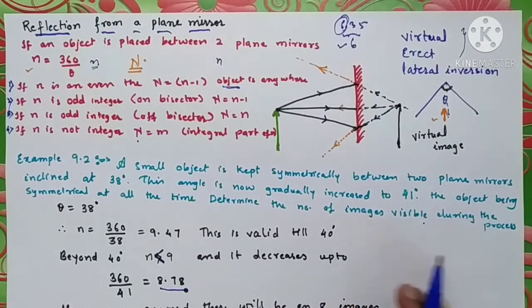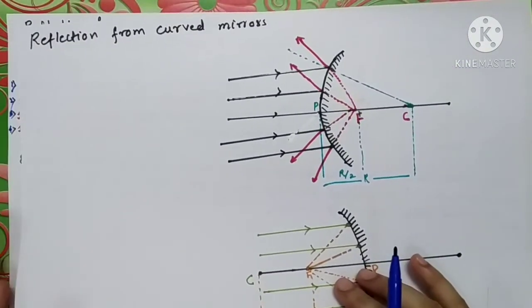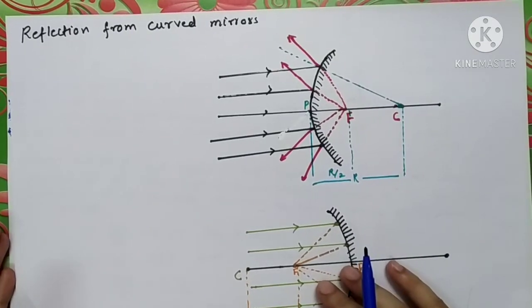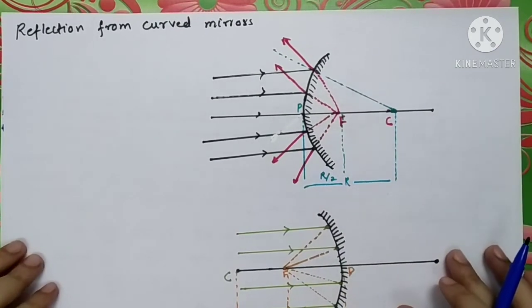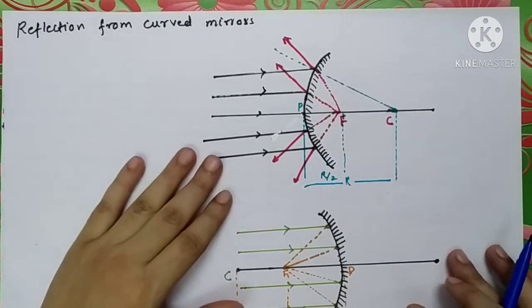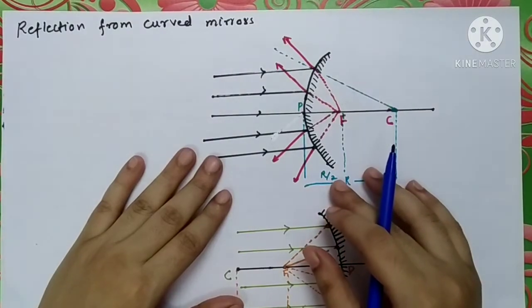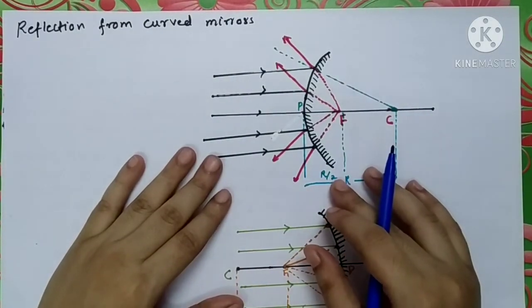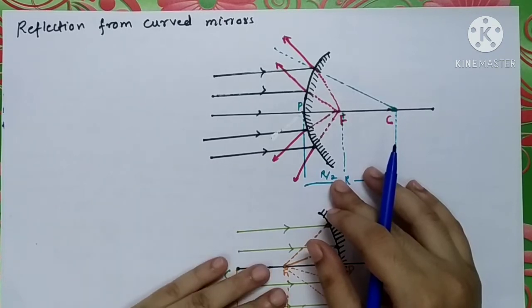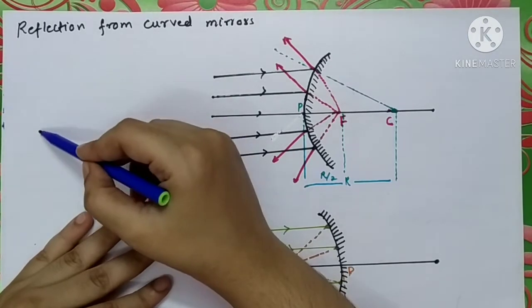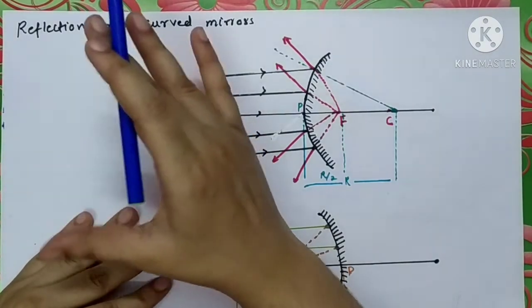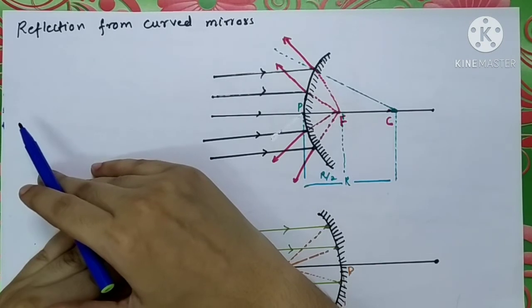Now let us further move on to the reflection from a curved mirror. Students, you might have seen the mirror which is used in a torch or in a headlight of a car, or you might have seen the rear view mirror of a vehicle. They are not plane mirrors, they are curved mirrors. Actually, how are these mirrors formed? A curved mirror may be of two types, convex or concave.